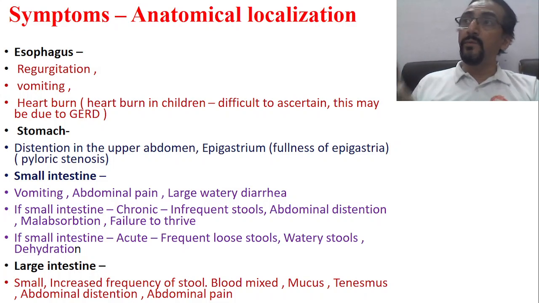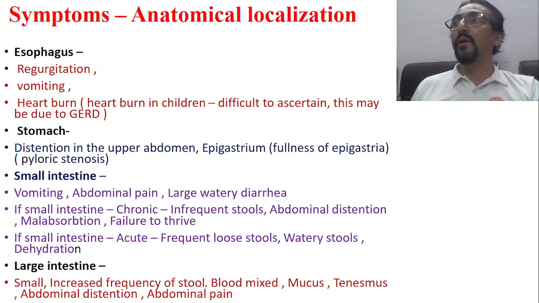Therefore, when small intestinal diarrhea is acute, like because of some infection, usually we will have a large amount of watery stools, increased frequency, along with dehydration, because water loss is there. So dehydration is usually a striking feature in small intestinal diarrhea where the cause is acute. Now come to another condition, small intestinal diarrhea where the cause is chronic.